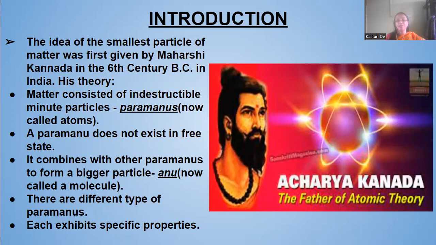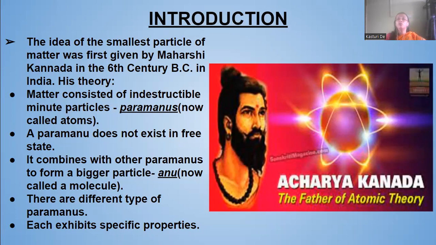Now we call them atoms. A paramanu does not exist in the free state, and combines with other paramanus to form a bigger particle which is known as anu. And now we call that anu a molecule.